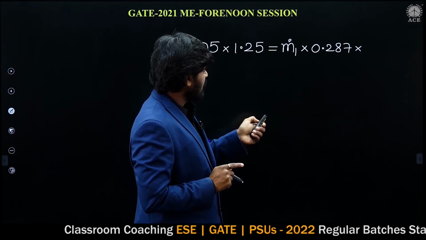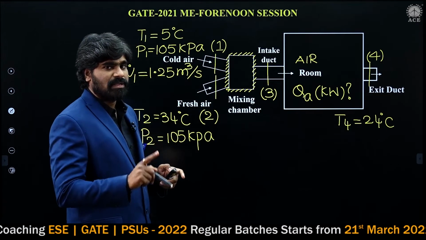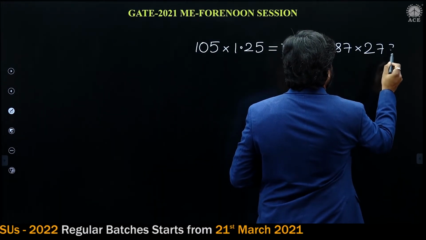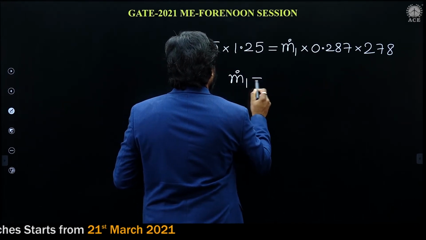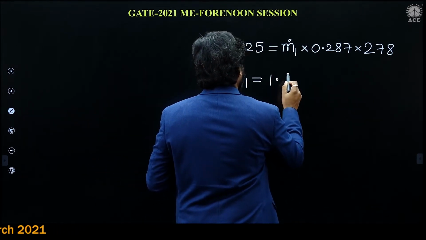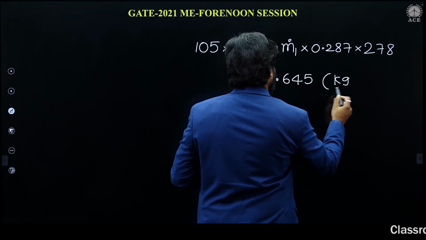Temperature must be in Kelvin. 5 degrees centigrade is given, so 5 plus 273 is 278. If you calculate, mass flow rate at section 1 is 1.645 kg per second.